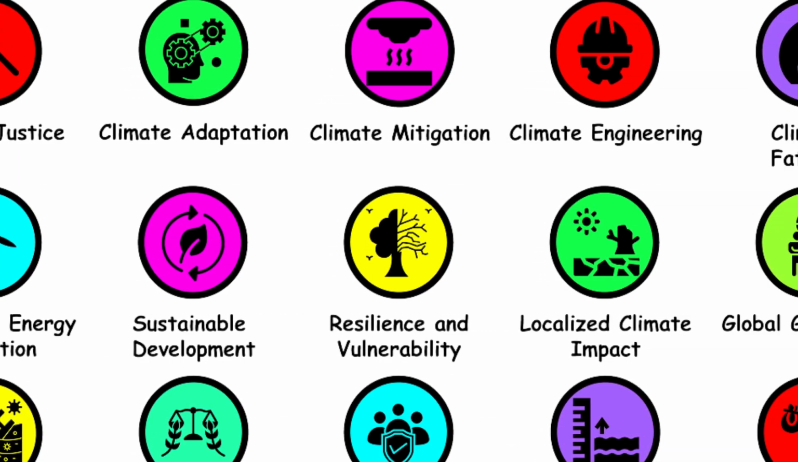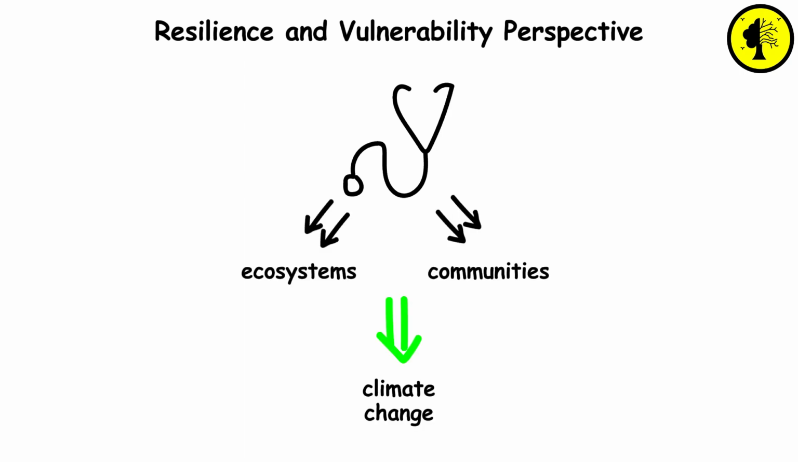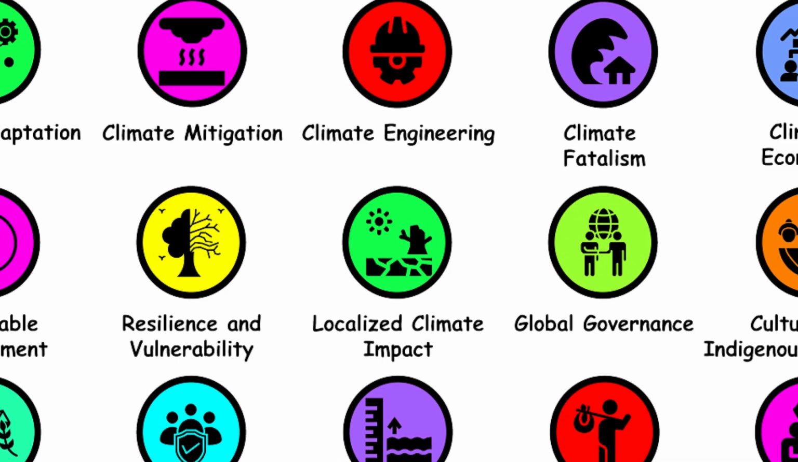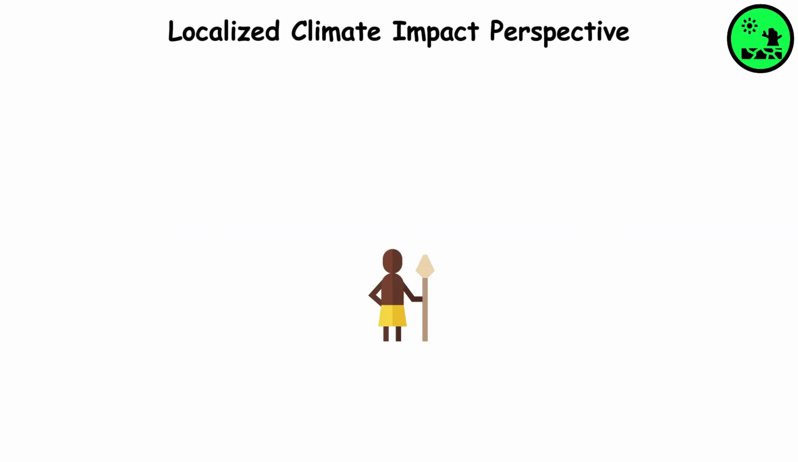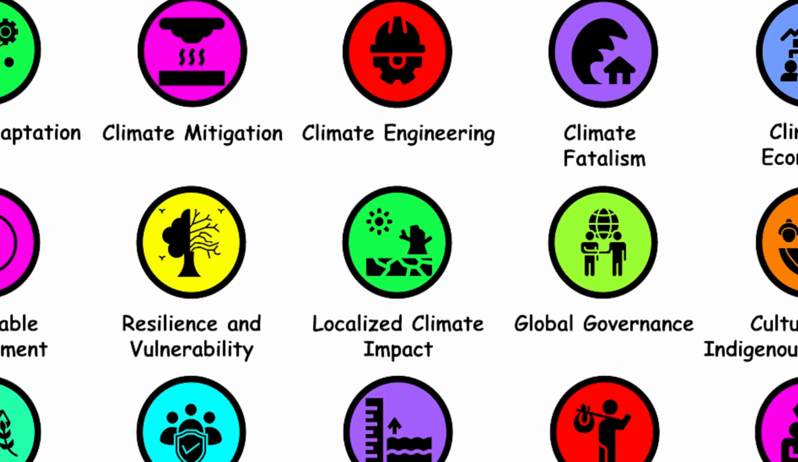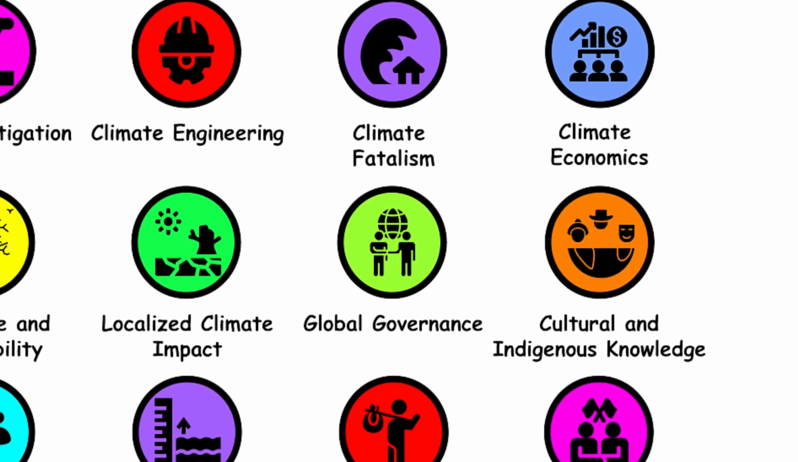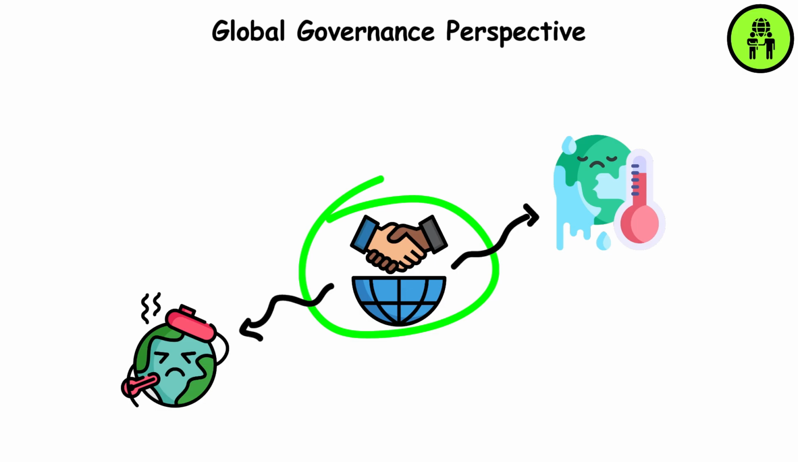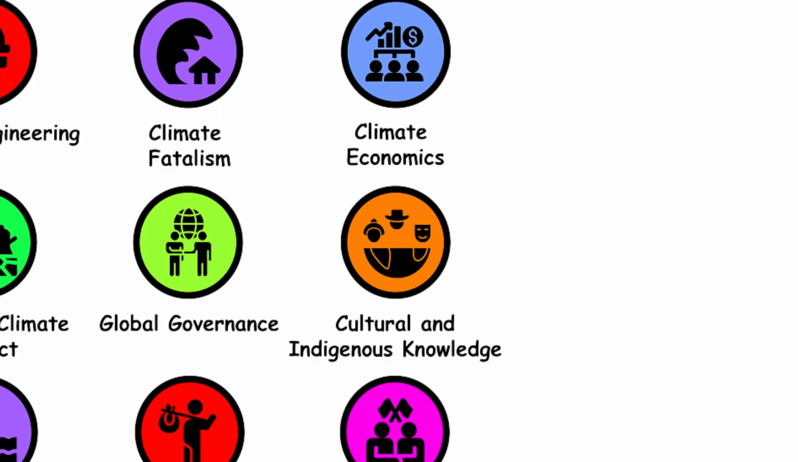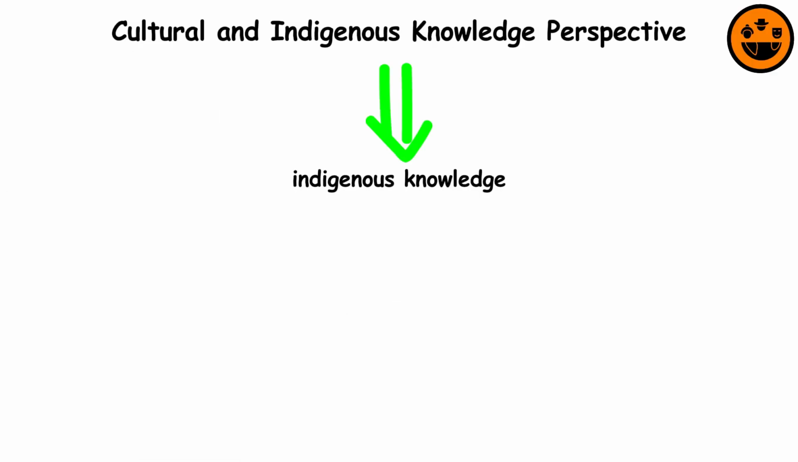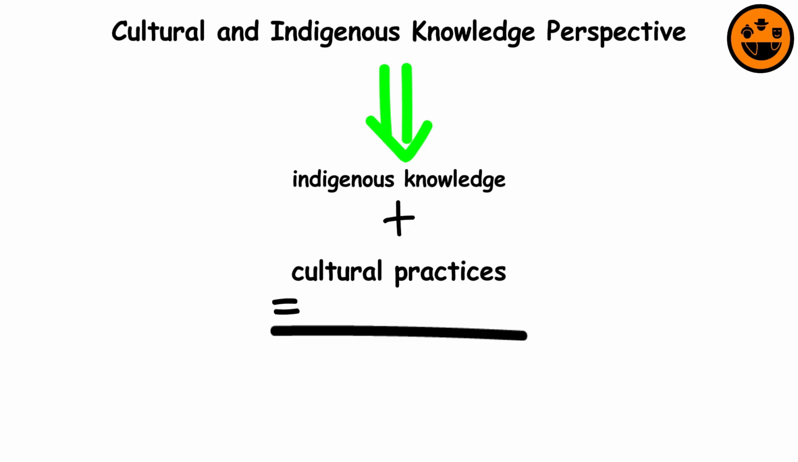Resilience and vulnerability perspective. This perspective examines how communities and ecosystems can adapt to climate change and how they're affected. Localized climate impact perspective. This perspective studies the specific effects of climate change on local communities and ecosystems. Global governance perspective. This perspective emphasizes the need for international cooperation to address climate change. Cultural and Indigenous knowledge perspective. This perspective values Indigenous knowledge and cultural practices in understanding and addressing climate change.